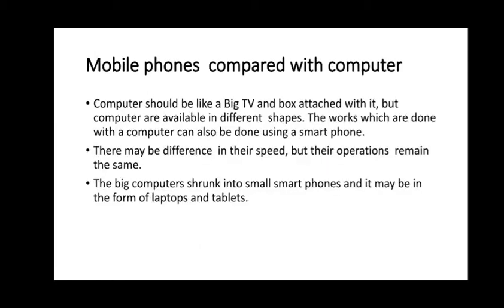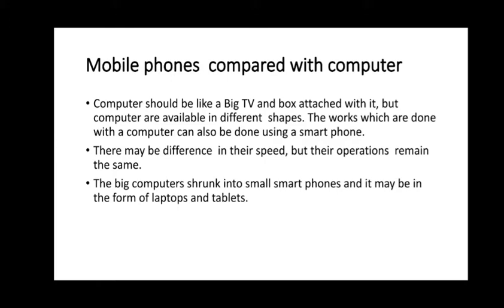Okay. So the next one, mobile phones compared with computer. Everyone is using mobile phones, right? You are fighting with your parents for watching videos and playing games, right? So how do mobile phones vary from computers? Yes, only in size and speed. Your mobile phones are very small when compared with computers.